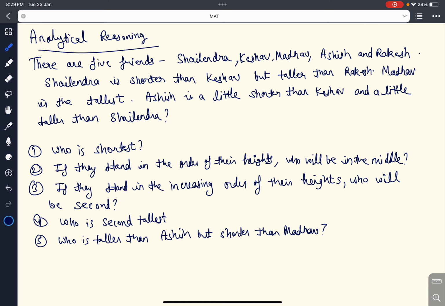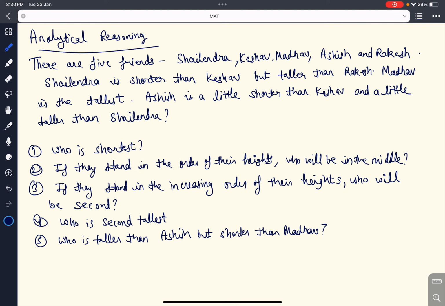So now we are starting the first question. The statement given is: there are five friends, Shailendra, Keshav, Madhav, Ashish and Rakesh. Shailendra is shorter than Keshav but taller than Rakesh. Madhav is the tallest. Ashish is a little shorter than Keshav and a little taller than Shailendra. The questions are: who is the shortest? If they stand in the order of their height, who will be in the middle?